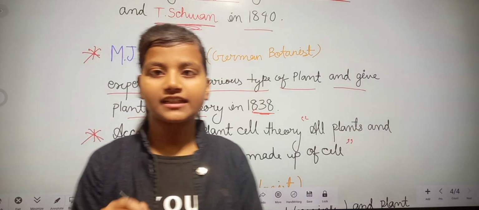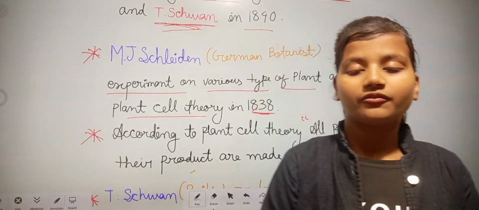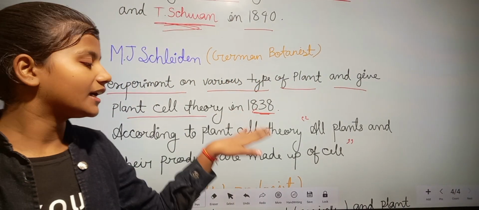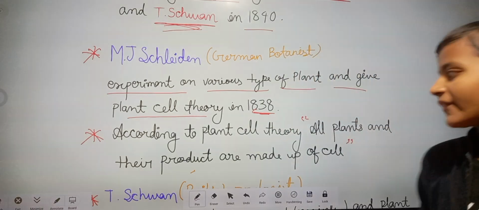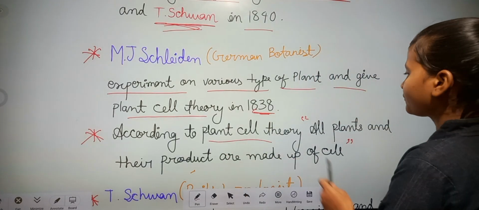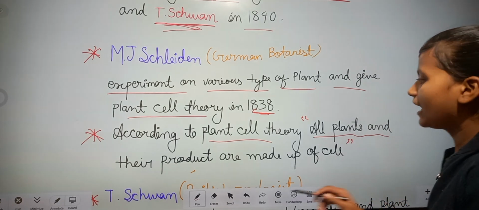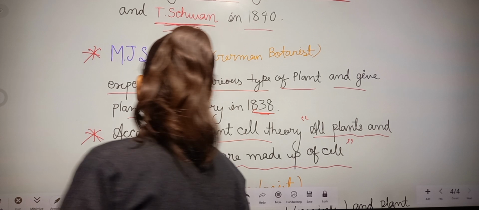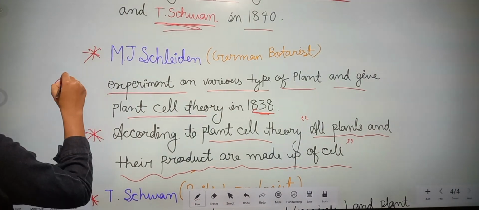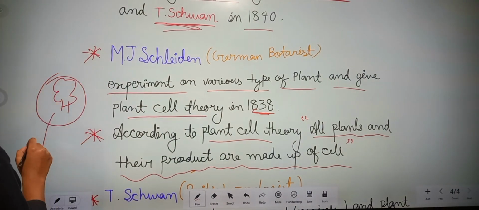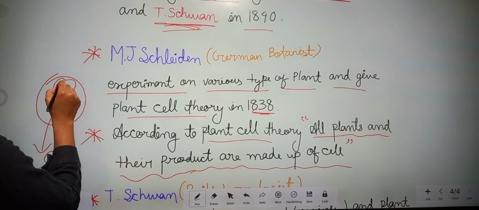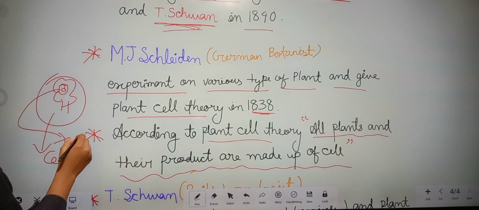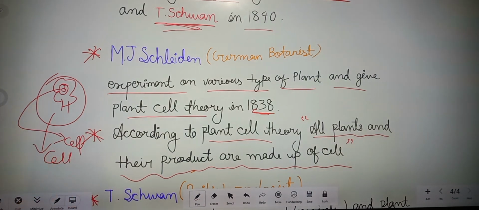According to the plant cell theory, all plants and their products are made up of cells. It means that suppose this is a plant, it is made up of cells, and their products too. Suppose this is a fruit, it is also made up of cells.